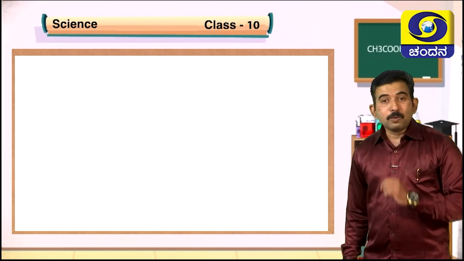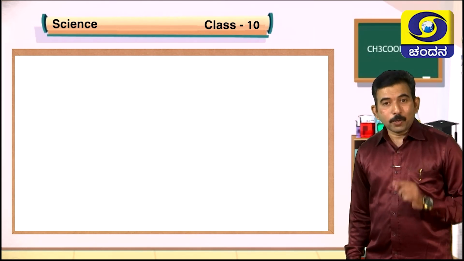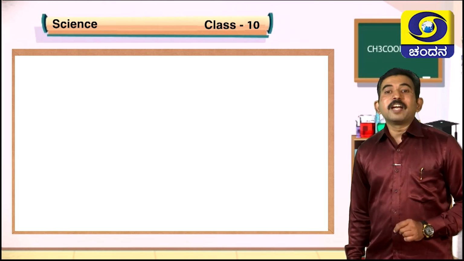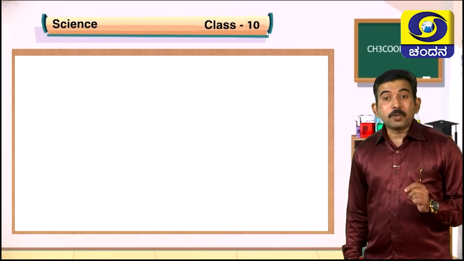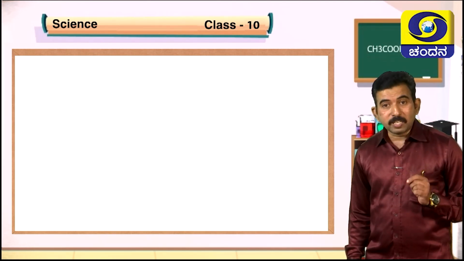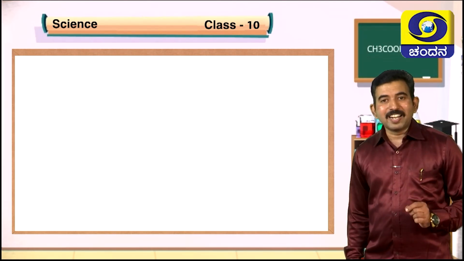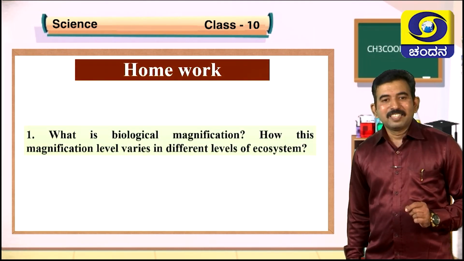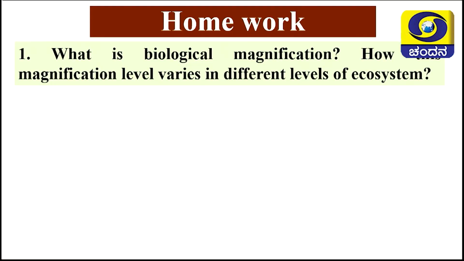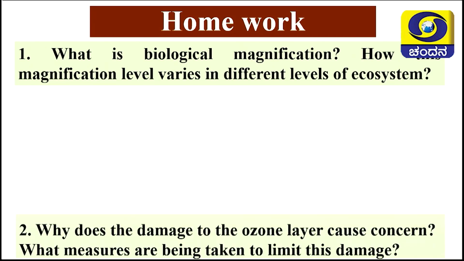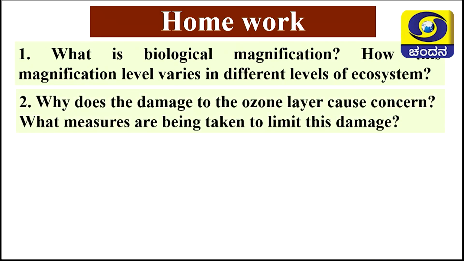Now I am going to give you a home assignment. Are you ready? Please take a book and write down the questions and try to answer them by using the textbook and also under the guidance of your teacher. First question, what is biological magnification? How does this magnification level vary in different levels of the ecosystem? Second question, why does the damage to the ozone layer cause concern? What measures are being taken to limit this damage?